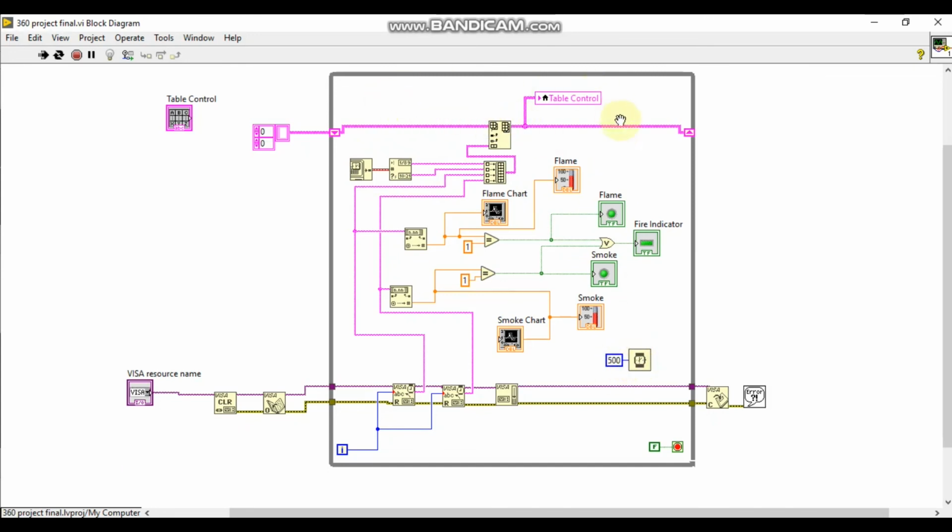And lastly, we make the whole process in a while loop. This is for our virtual system, and that's all there is to know about our project.